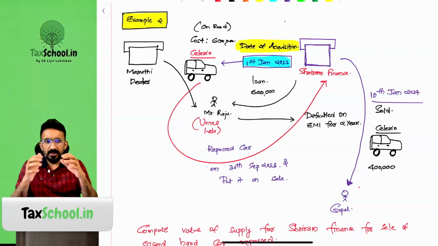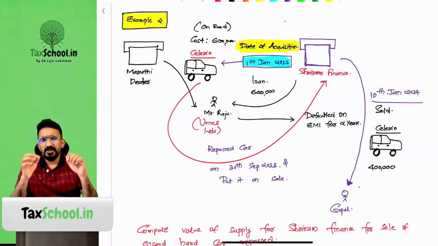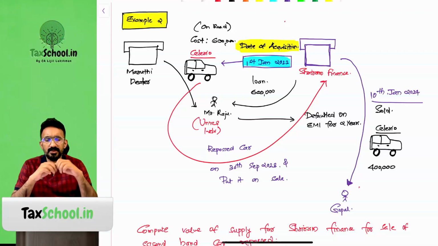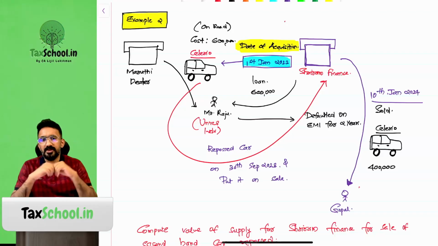So they went to Raju, met him, took the car key and then drove the car to Shriram Finance location, saying that we're going to seize this particular car because you're not paying for the loan that you've taken on the purchase of this car. Okay, so they seized the car. After taking the car in custody, they decided to confiscate the car and then sell it to somebody else. So by 10th of January 2024, it was sold to Mr. Gopal for 4 lakh rupees.